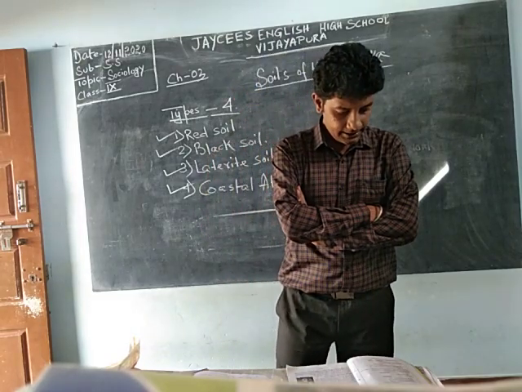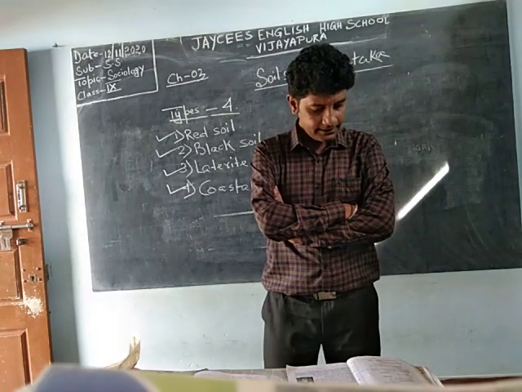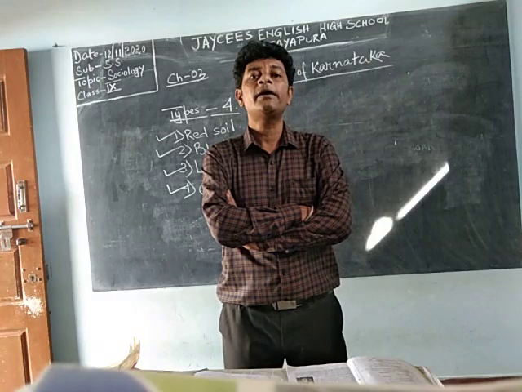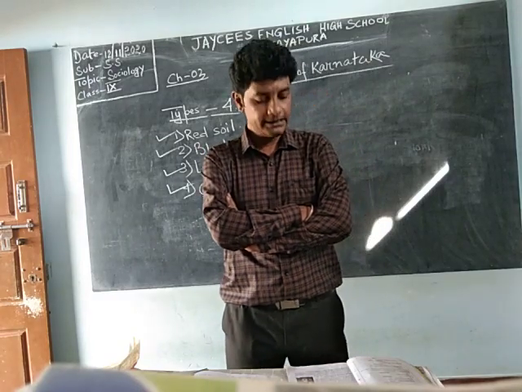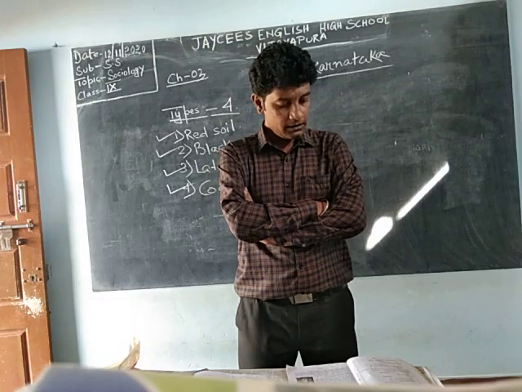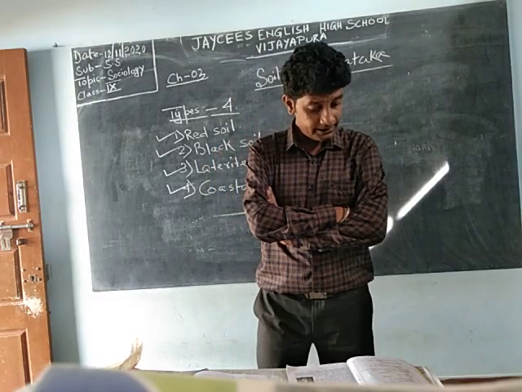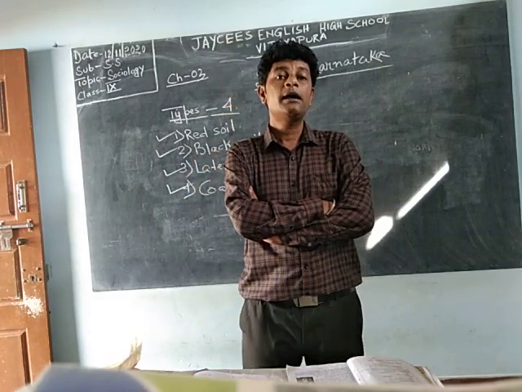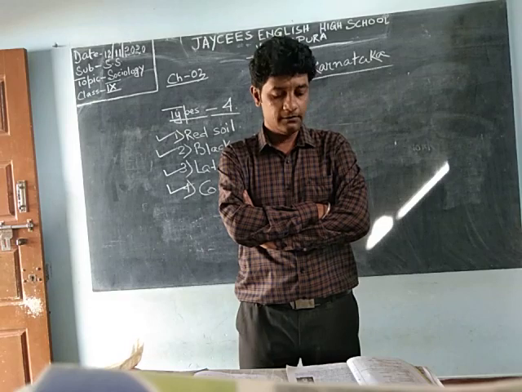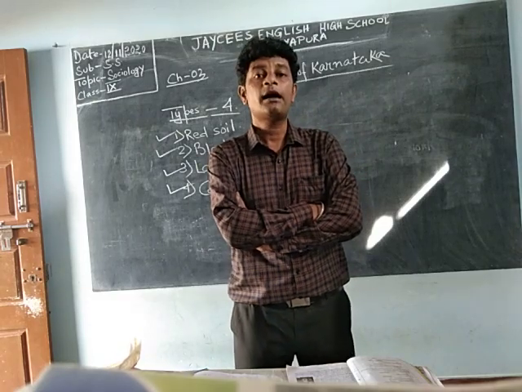So this one is climate, soil, natural vegetation. We will start natural vegetation tomorrow. Two sessions are enough for natural vegetation. All the chapters that are completed, you are all having these notes, go through them. Tomorrow we will start with the natural vegetation of Karnataka.